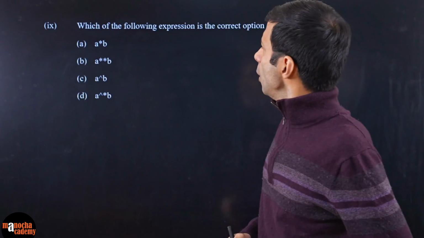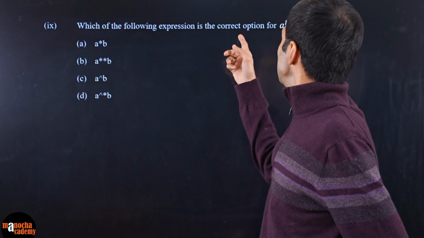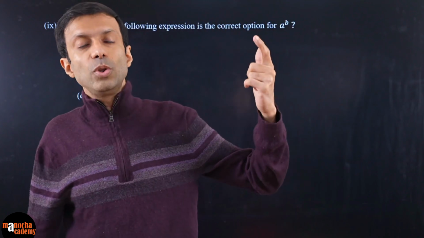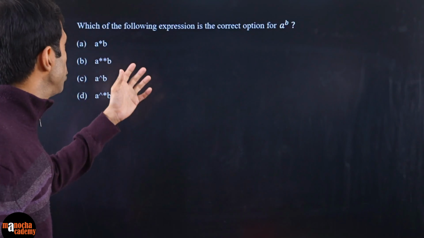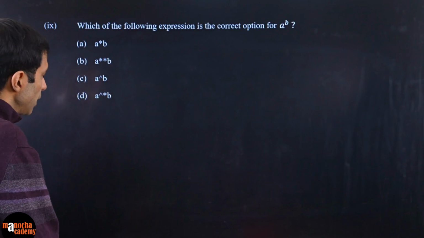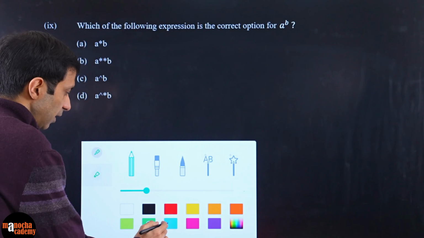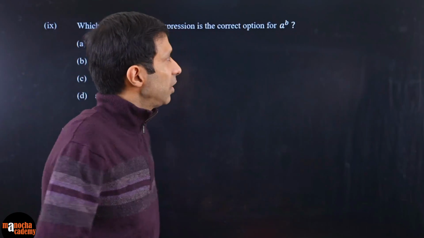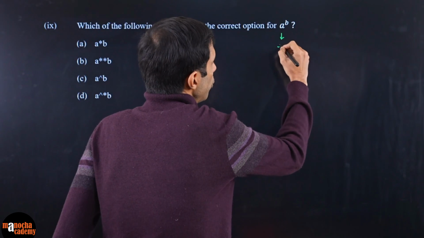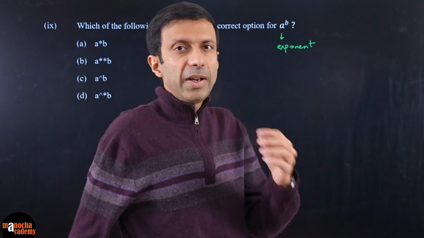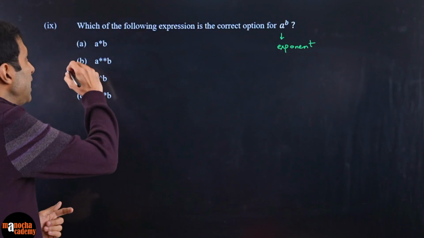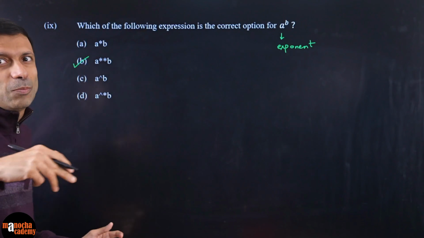Okay, here's the next one. Which of the following expressions is the correct option for a to the power b? Suppose you want to do a to the power b in Python, which expression will you use? A to the power b basically means you are doing an exponent, so the operator we will use is exponentiation, and that is done by a star star b, because a star b is multiplication.